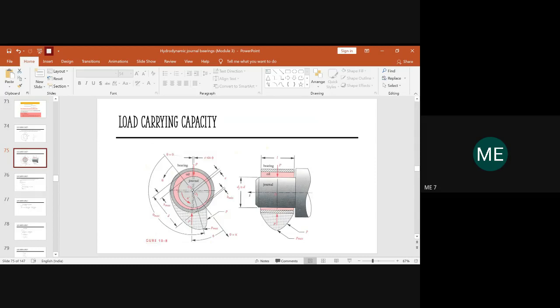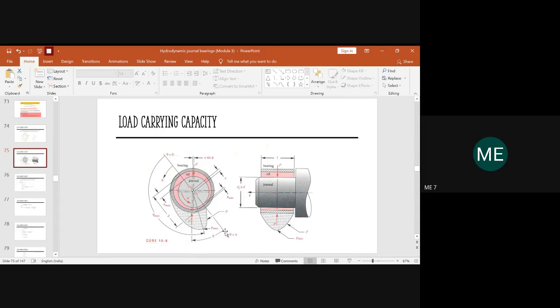The same thing, when you take a cut section of it, you can see the angle of inclination. This is the axis where the angle will vary from 0 to pi, or 180 degrees. From the reference line till here will be the theta max, which means in this area the pressure will be the maximum.